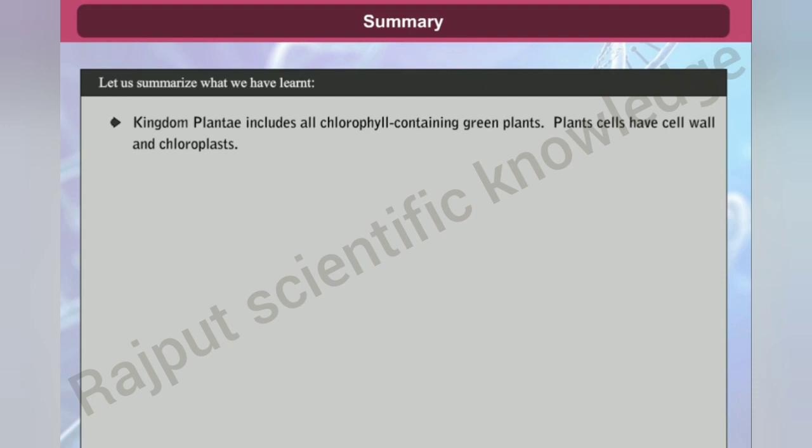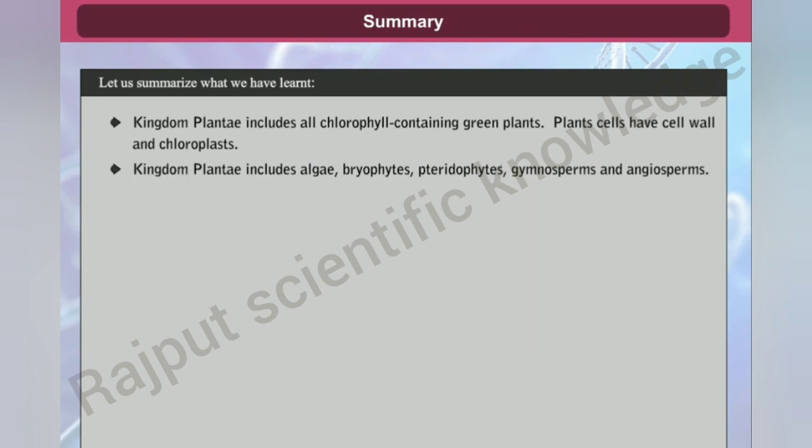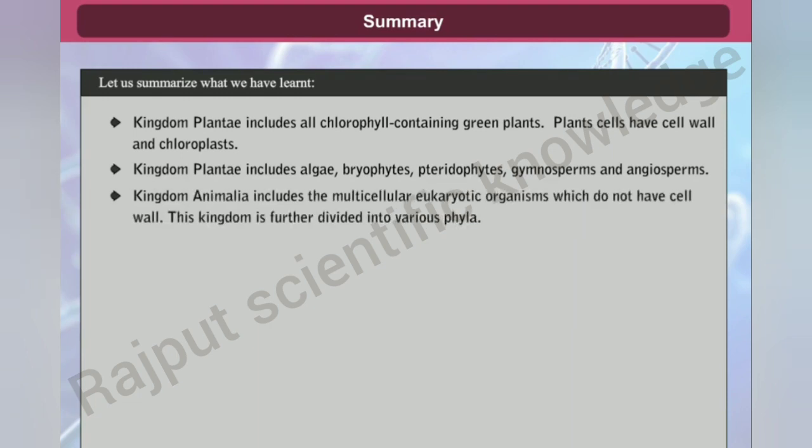Plant cells have cell wall and chloroplasts. Kingdom Plantae includes algae, bryophytes, pteridophytes, gymnosperms, and angiosperms.